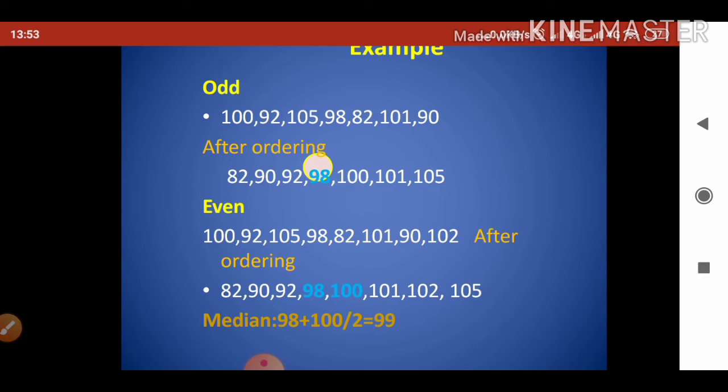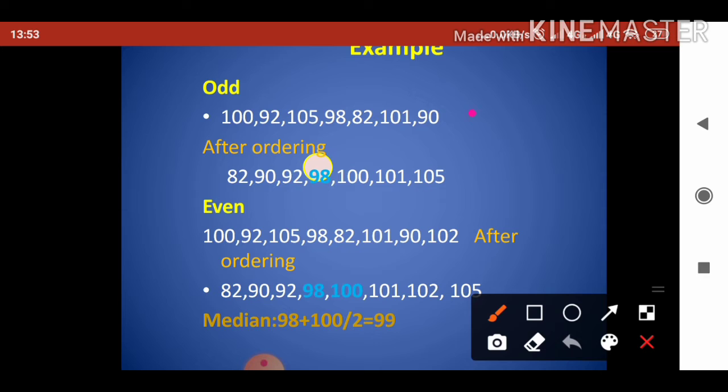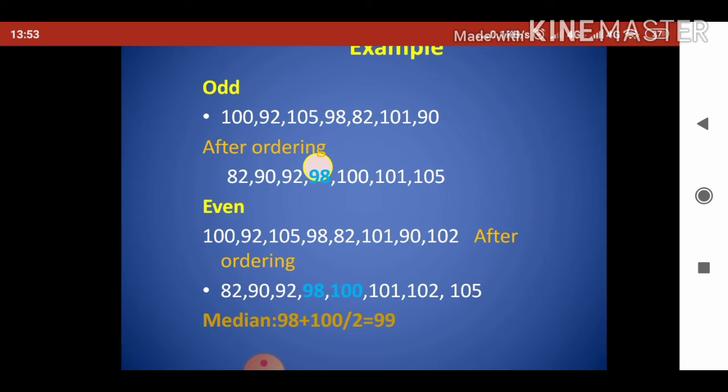So the 8 by 2th value, that means the fourth value, is 98, and the n plus 2 by 2: n plus 2 is 8 plus 2, 10; 10 by 2 is the fifth value. The fifth value here is 100. So the average of 98 and 100 will be 99.